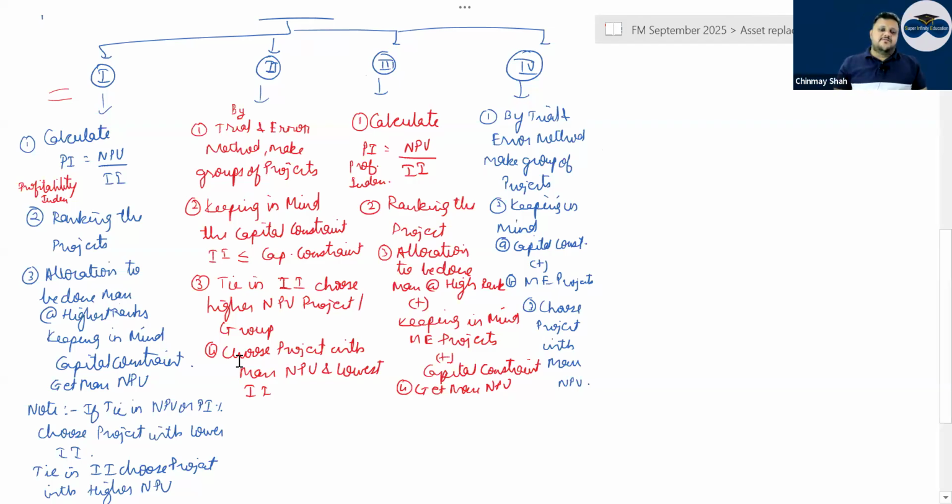Then, if there is a tie in initial investment, choose the higher NPV project. If you have the same initial investment, choose the project, or the group of projects, which gives you higher NPV. Correct? Choose the project with max NPV and lowest initial investment.